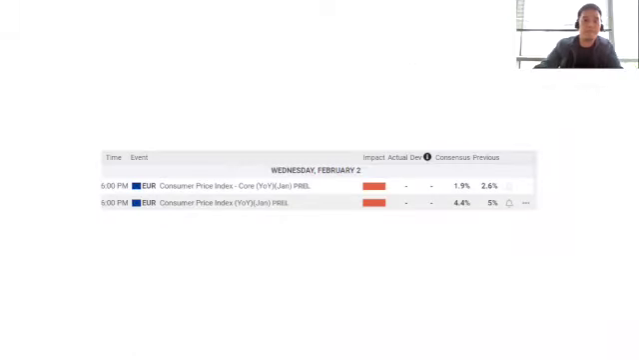For the European session, later at 6 p.m., we have the CPI data or the inflation rate, on a yearly basis for the month of January for Eurozone. The previous data was 5%, and it's being forecasted slightly lower, around 4.4%.